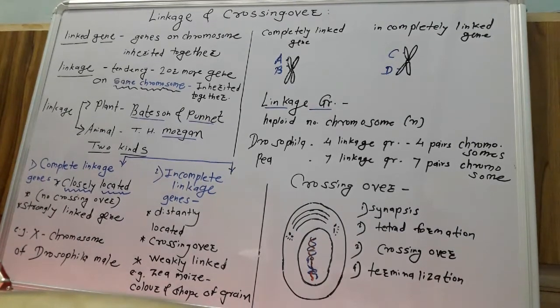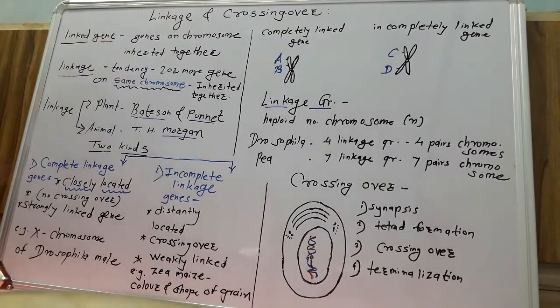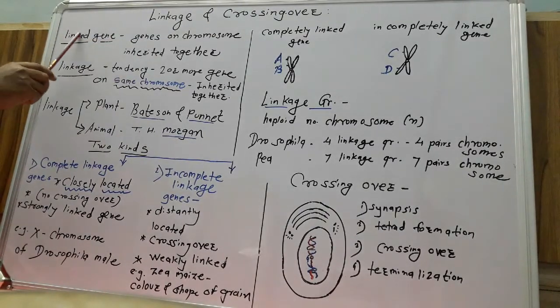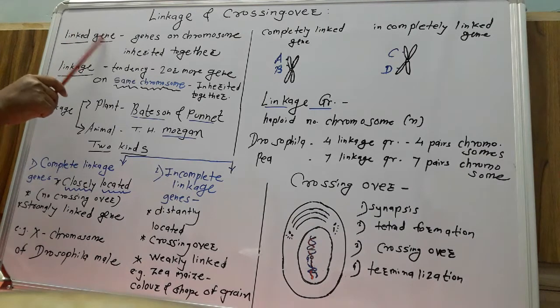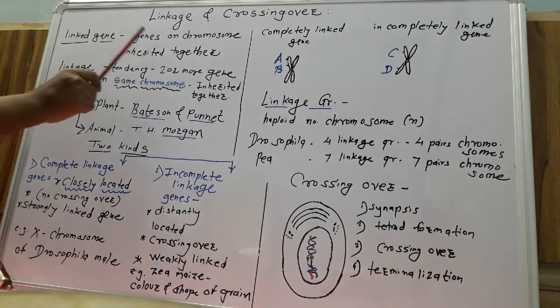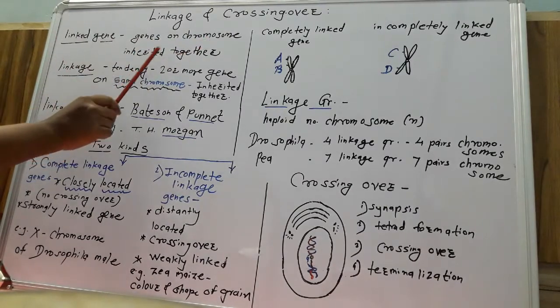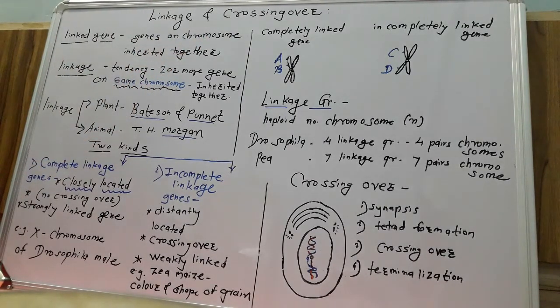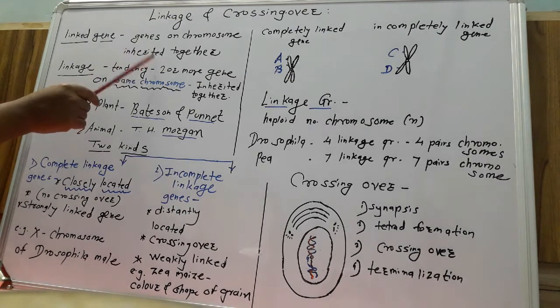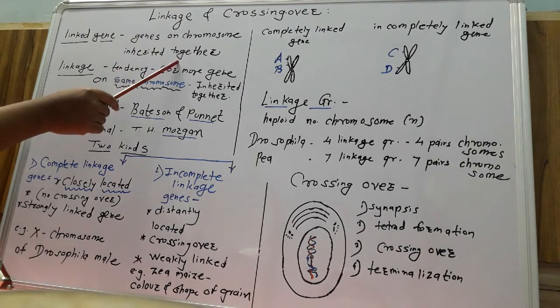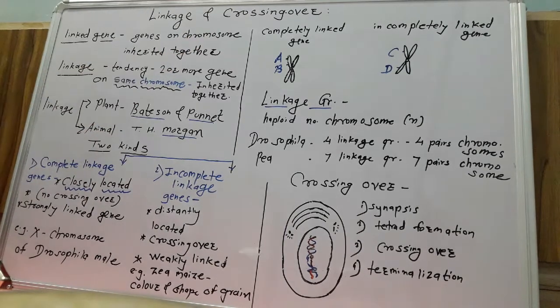See here about the linkage and the crossing over. Here first we take out the meaning of a linked gene and linkage. What is the meaning of a linked gene? Genes present on the same chromosome are inherited together. They transmit the characters from one generation to the next generation together. Genes present on the same chromosome are known as linked genes.